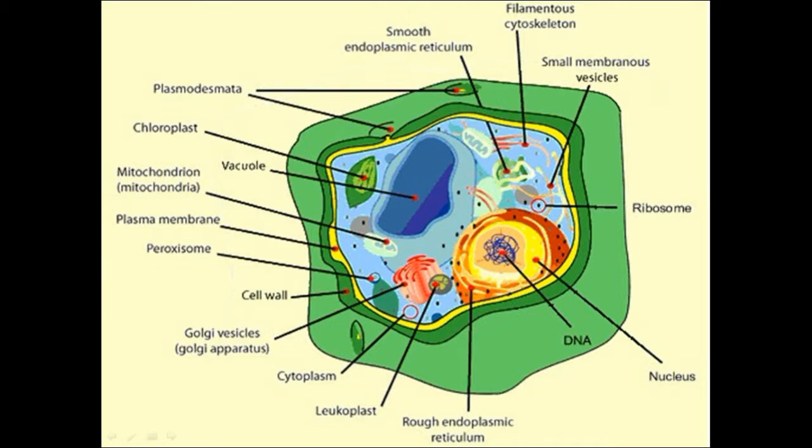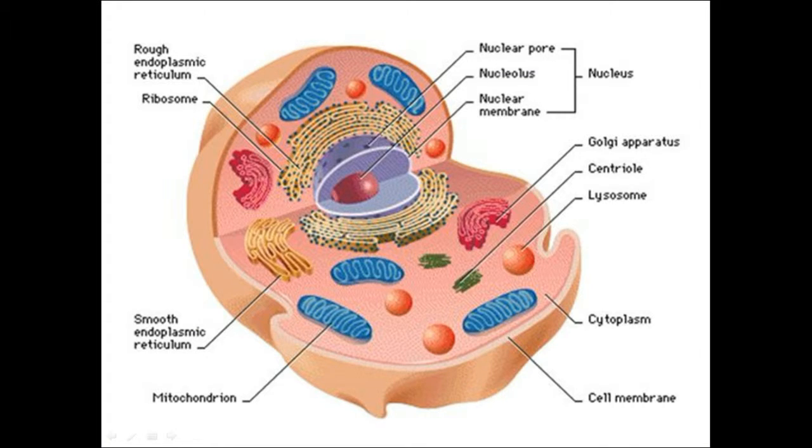The main parts of a typical plant cell are the filamentous cytoskeleton, small membranous vesicles, ribosomes, nucleus, DNA, rough endoplasmic reticulum, leucoplast, cytoplasm, Golgi vesicles, which are also known as the Golgi apparatus, cell wall, peroxisome, plasma membrane, mitochondria, vacuole, chloroplast, plasmodesmata, and smooth endoplasmic reticulum. Now on the screen you can observe a typical animal cell.